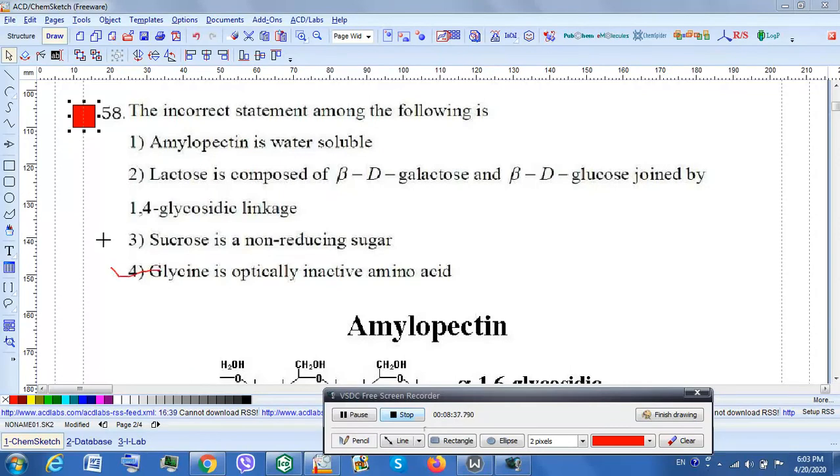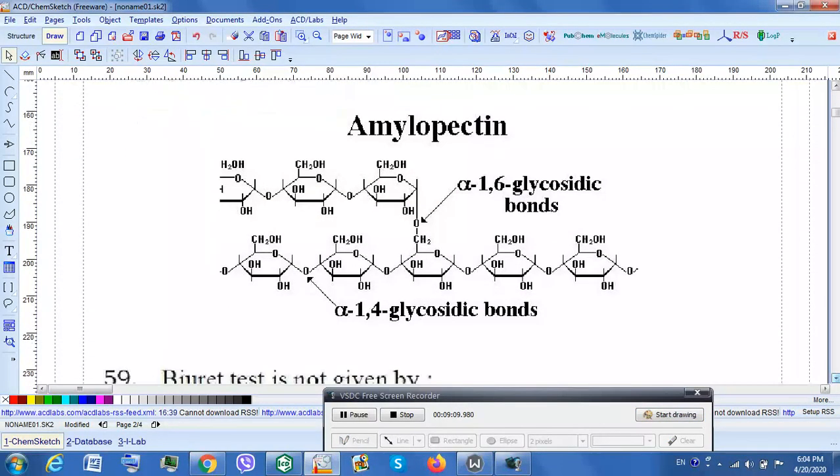Sucrose is a non-reducing sugar. Remember here it is linked to the anomeric carbon of glucose and also fructose. So the statement is correct. Lactose is galactose and beta D glucose joined by 1,4 glycosidic linkage. This is also correct. But amylopectin is insoluble in water. Basically it has a very complex structure, due to which it does not dissolve. On your screen you are seeing the structure of amylopectin. It is a series of alpha 1,4 glycosidic linkages, and there is sub-branching.